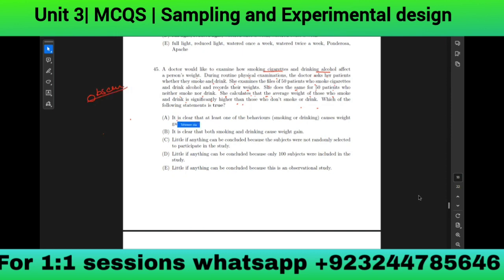It is clear that at least one of the behaviors causes weight gain. No, it is not necessary that only one behavior causes weight gain. It is clear that both smoking and drinking cause weight gain. It is also not necessary. Little, if anything, can be concluded because the subjects are not randomly selected. Little, if anything, can be concluded because 100 subjects were included in the study. Little, if anything, can be concluded because this is an observational study. Yes, this is an observational study. Okay, E will be the correct answer. Okay, next.